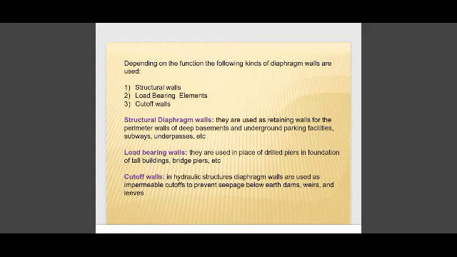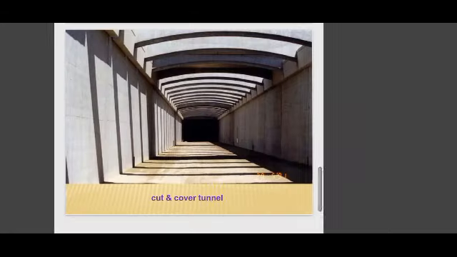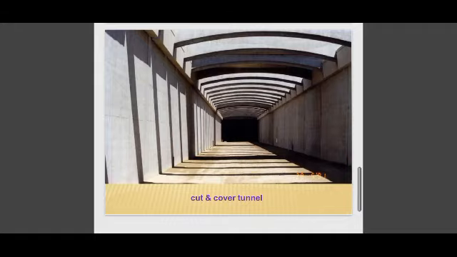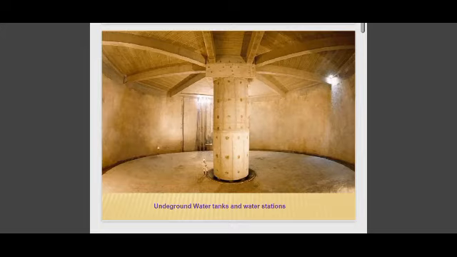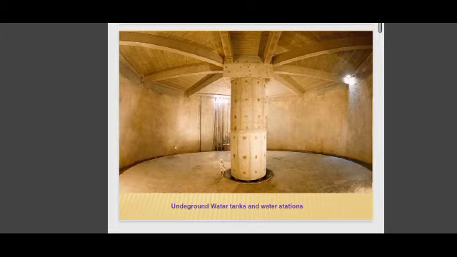In structural diaphragm walls, they are used as retaining walls for the perimeter walls of deep basements and underground parking facilities, subways, underpasses, etc. Load-bearing walls are used in place of drilled piers in foundations of tall buildings, bridge piers, etc. Cut-off walls: in hydraulic structures, diaphragm walls are used as impermeable cut-offs to prevent seepage below earth dams, weirs and levees. There are some images of cut-off cover and tunnel diaphragm wall.